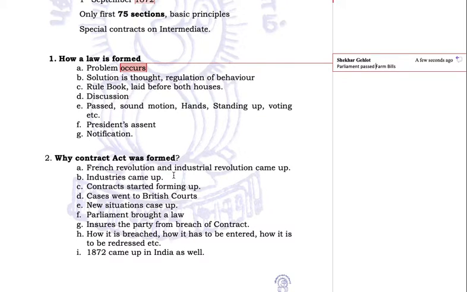So cases went to the British courts, and the courts used to decide them as per their own thinking, their own good sense or wisdom, because there was no law at that time. So a new situation came up. What was the new situation? People were entering into contracts, and contracts were going to the courts, but we had no law to regulate the procedure of contract. So Parliament brought a law. It protects the party from the breach of contract.